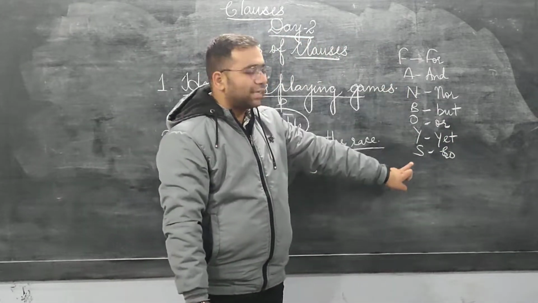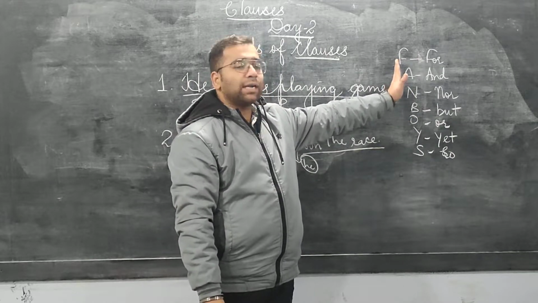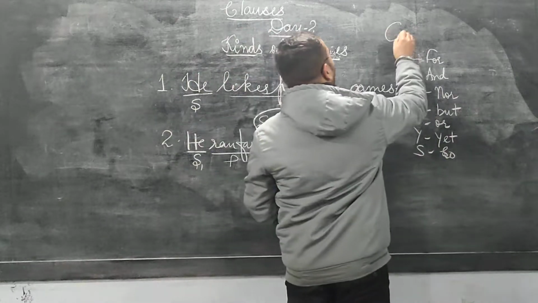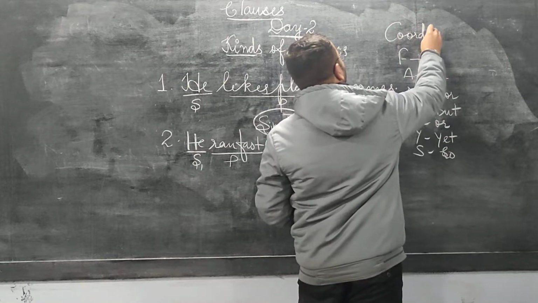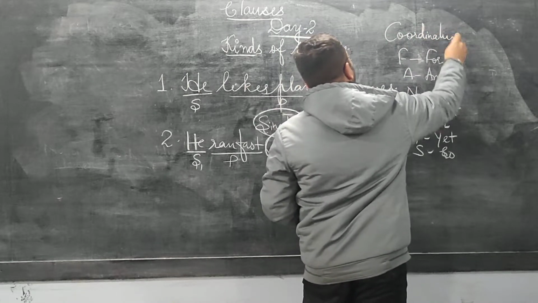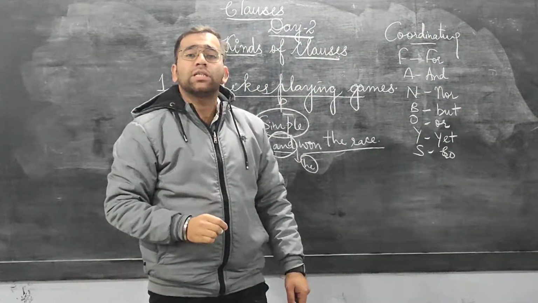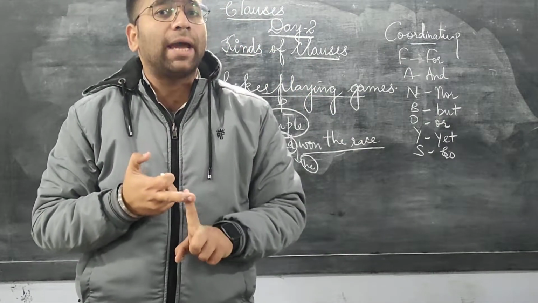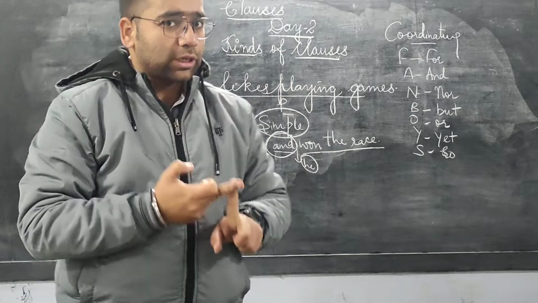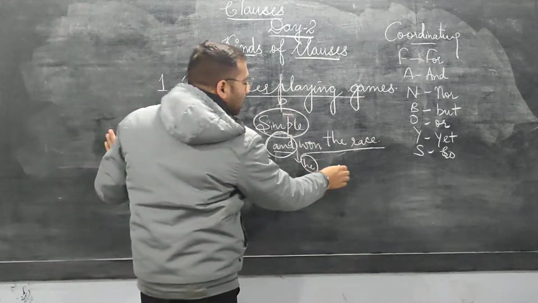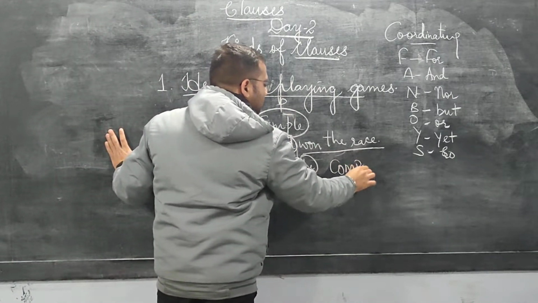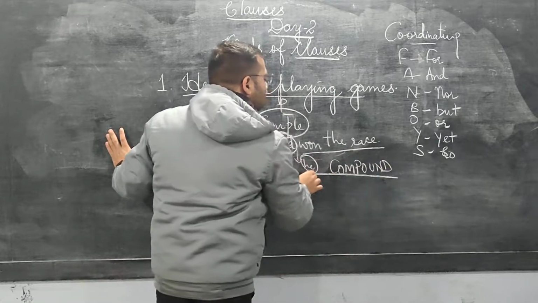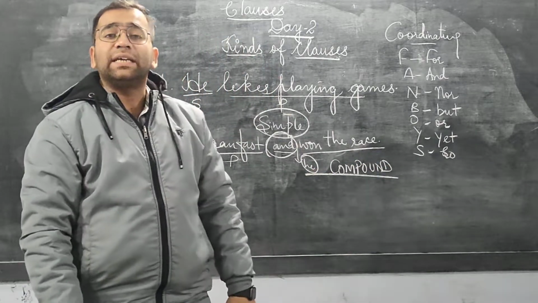These are the abbreviations of coordinating conjunctions. The sentence that is connected by a coordinating conjunction will always be a compound sentence.